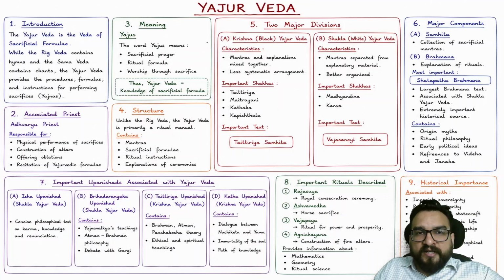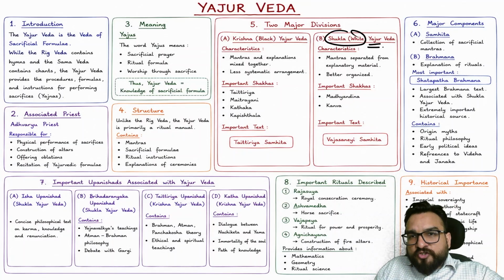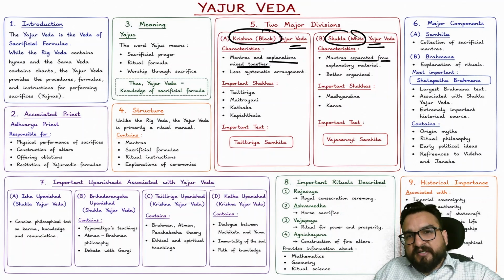That is why Shukla, white Yajurveda. Now the story is not needed. It is just why there are two divisions. Krishna, black Yajurveda: mantras and explanation mixed together. Shukla: mantras separated from explanatory material. Less systematic arrangement in Krishna, better organized in the Shukla one.